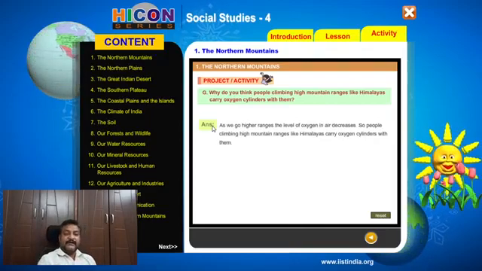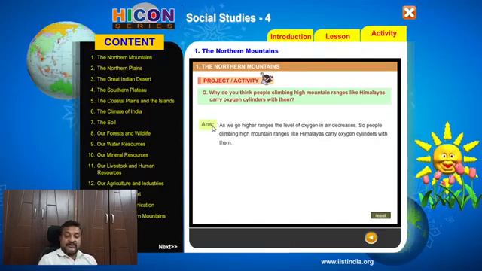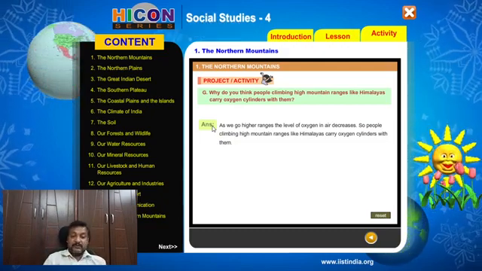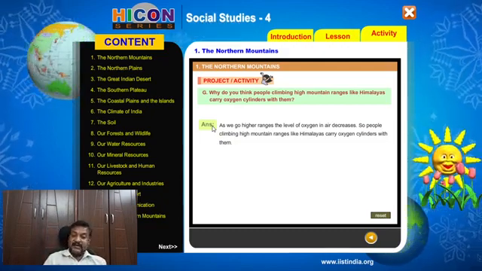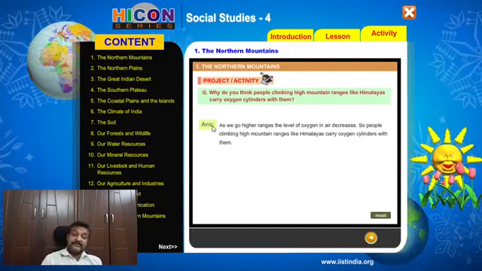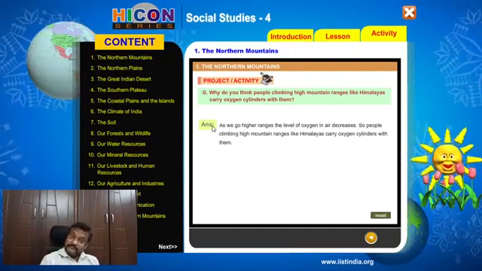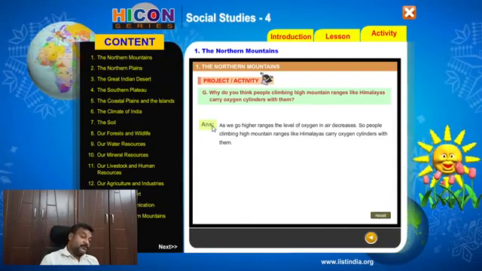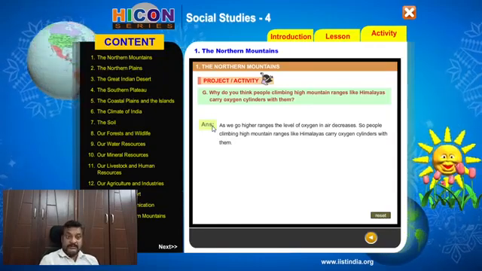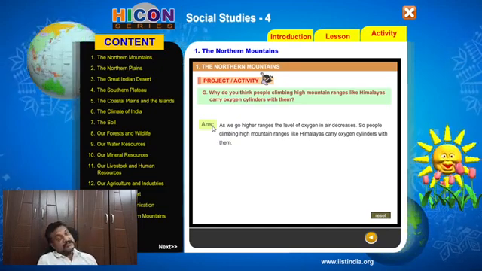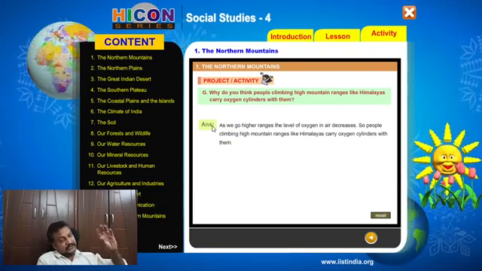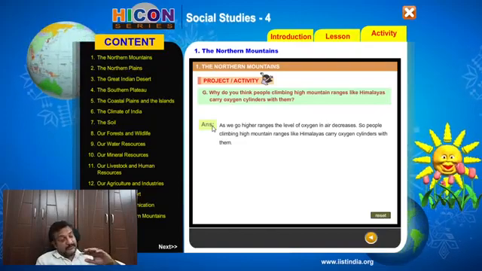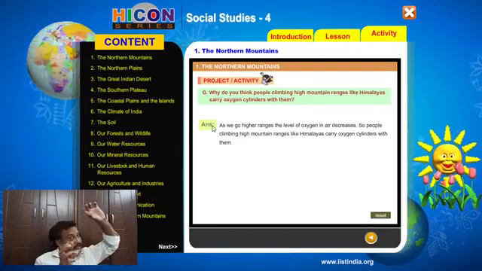As we go to higher ranges, the level of oxygen in air decreases. So people climbing mountain ranges like the Himalayas carry oxygen cylinders with them. That's a problem. In the lesson we learned that as we go higher in altitude, the weather becomes colder. Along with that, two other things also happen. The air becomes thinner. Air is thick just above the earth, but as we go higher, the air becomes thinner.